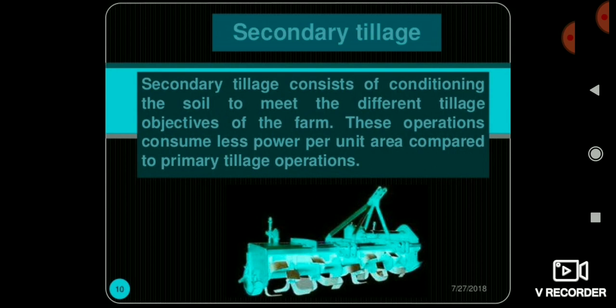And secondary tillage operation will consume less power, because when we complete the primary tillage operation, our power requirement reduces since the soil is already pulverized, and when we do secondary tillage, we use less force, less power and less draft for the operation.